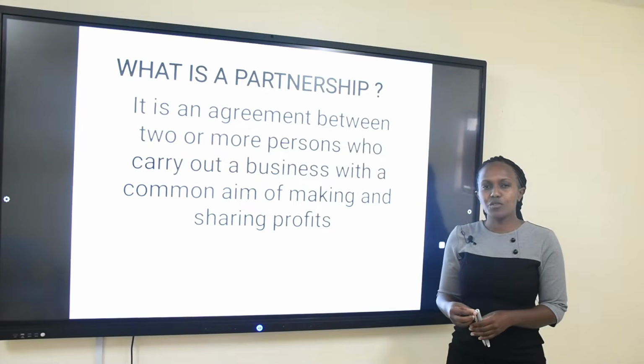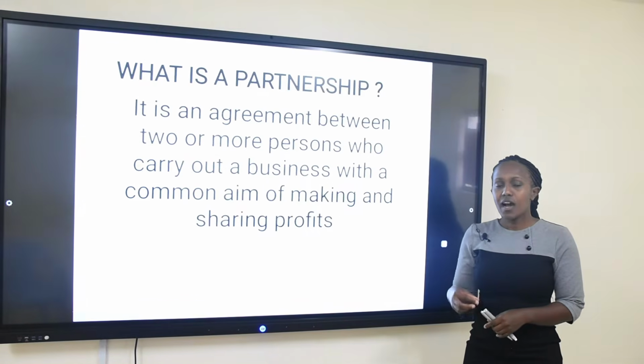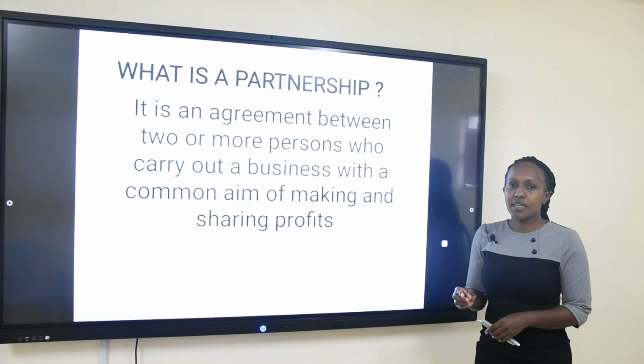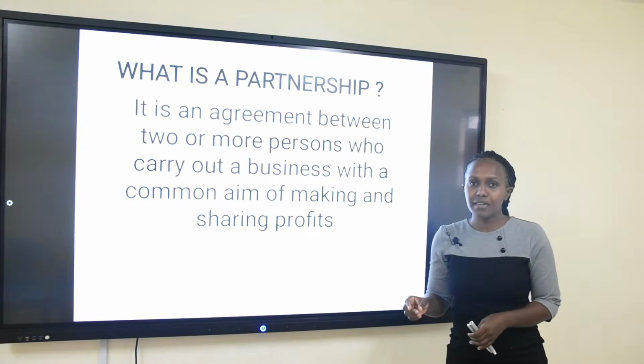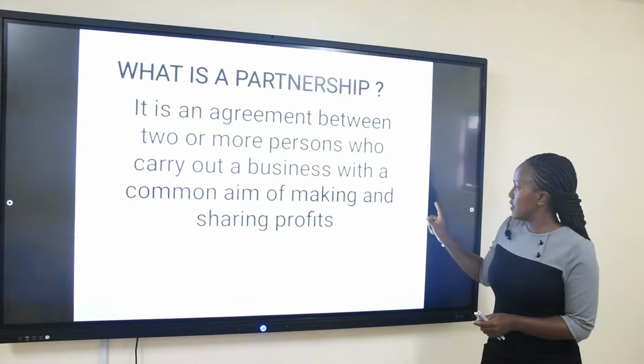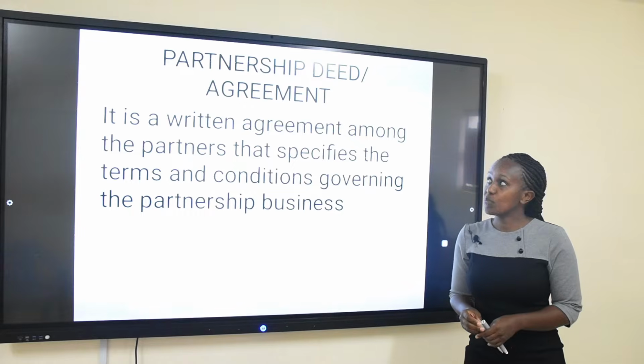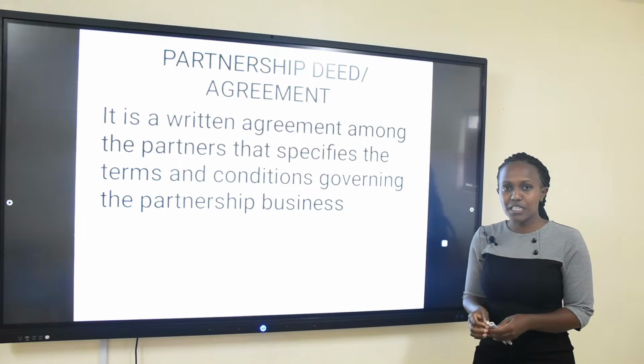Now when these two people come together, ultimately and most important, the first thing they have to do is to form something that we call a partnership agreement or a partnership deed. So that brings us to the second item here. What is a partnership agreement or a partnership deed?